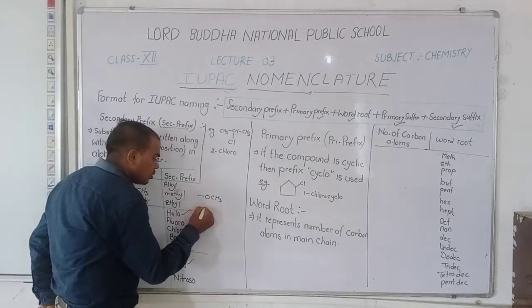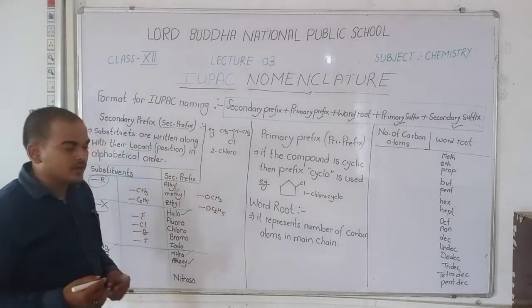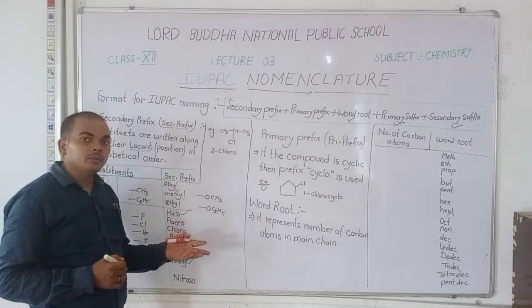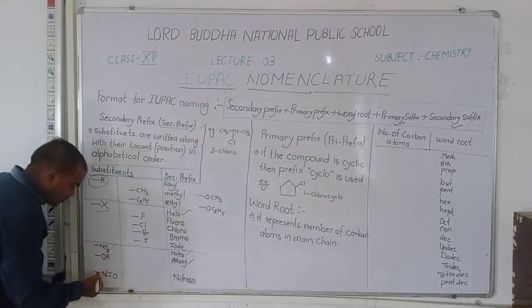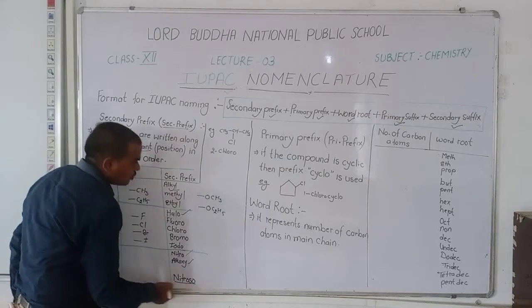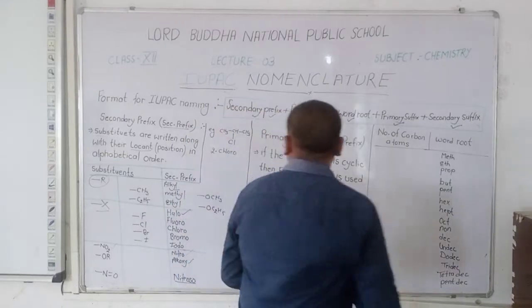When we write OC2H5, it is called ethoxy. Okay, propoxy, butoxy. Next, N double bond O, that is the nitroso group.